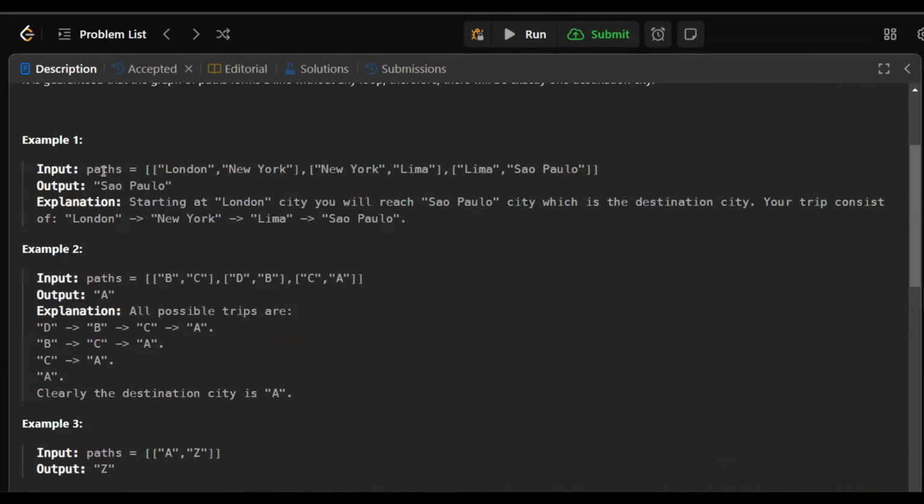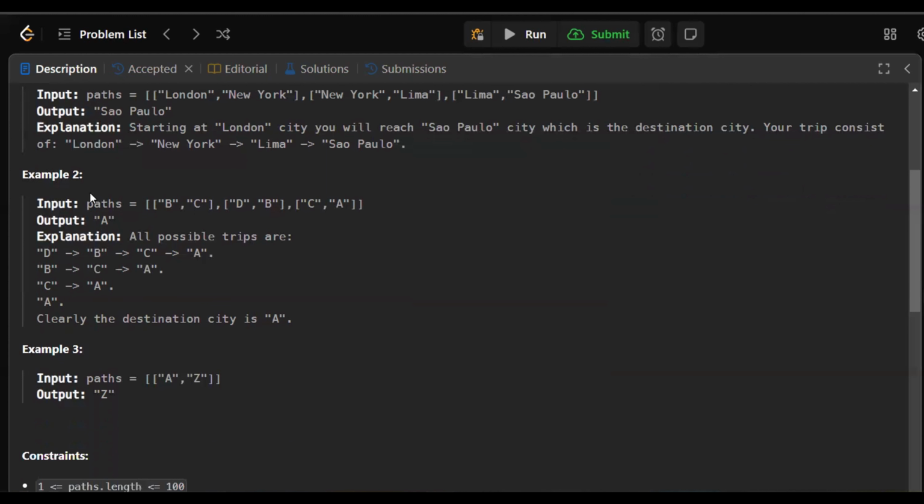Now, if I consider the first example, there is a path from London to New York, and there is a path from New York to Lima, and there is a path from Lima to Sao Paulo. So we can say that the city Sao Paulo does not have any other outgoing path. So here, the output is Sao Paulo. The explanation is, starting from London, you will reach Sao Paulo, which is the destination city. And your trip consists of London to New York, to Lima, and Lima to Sao Paulo.